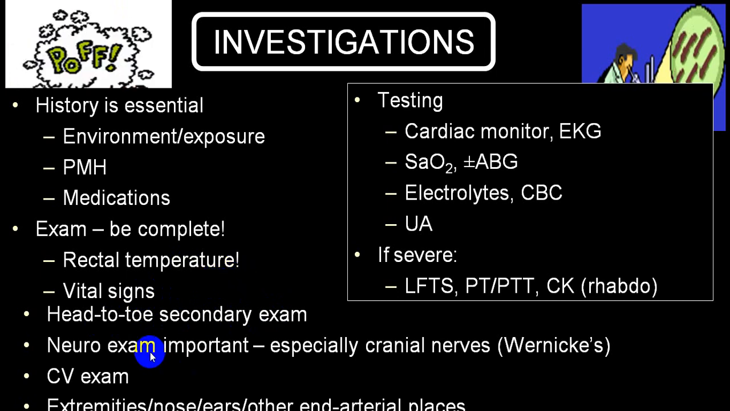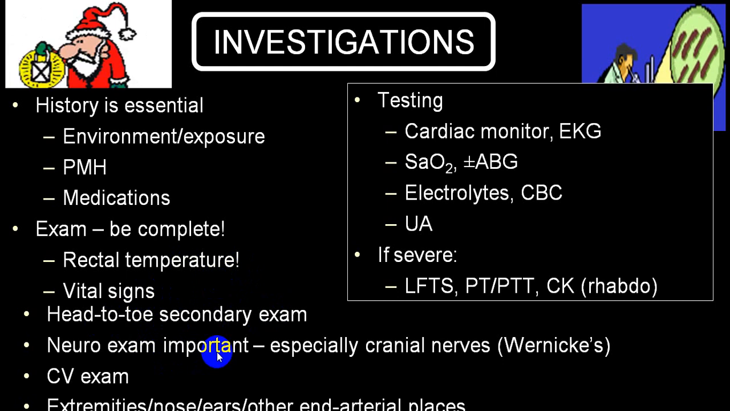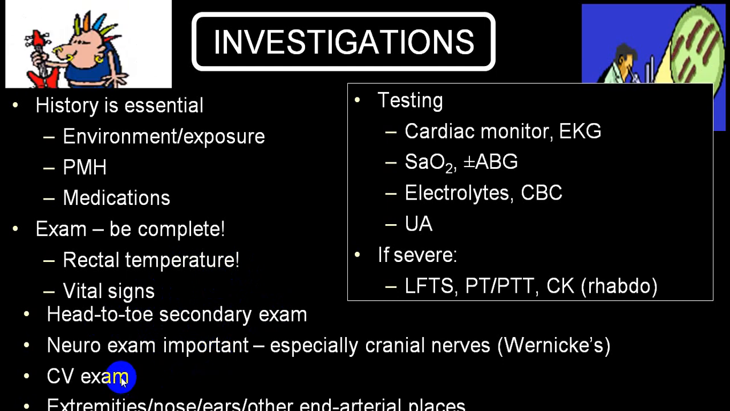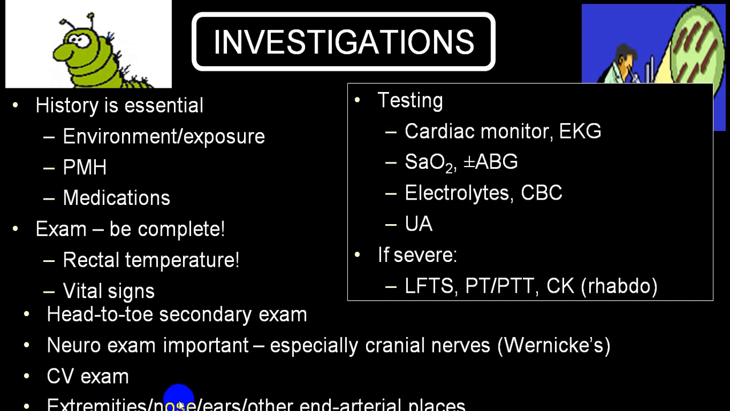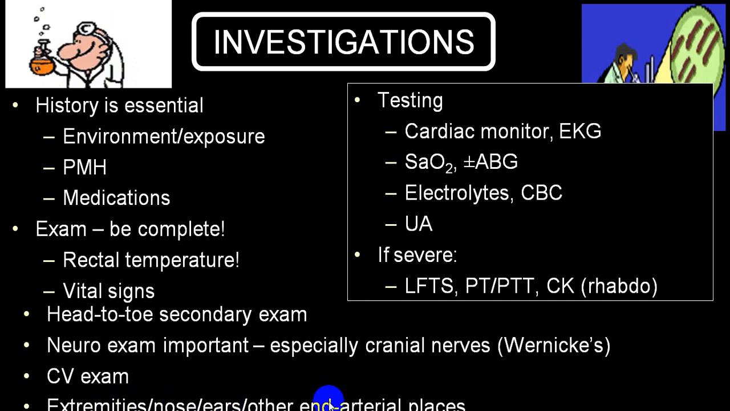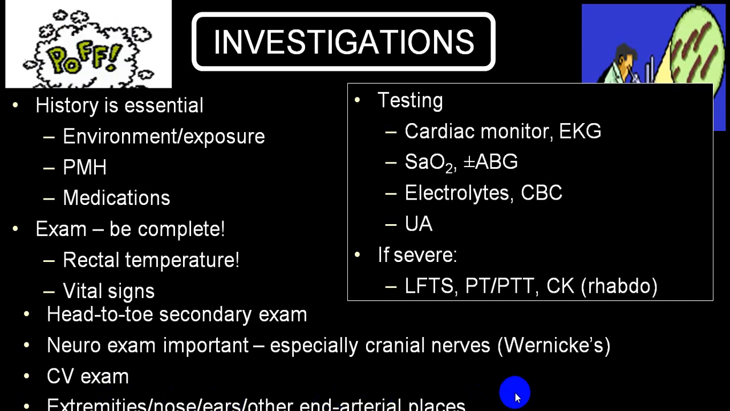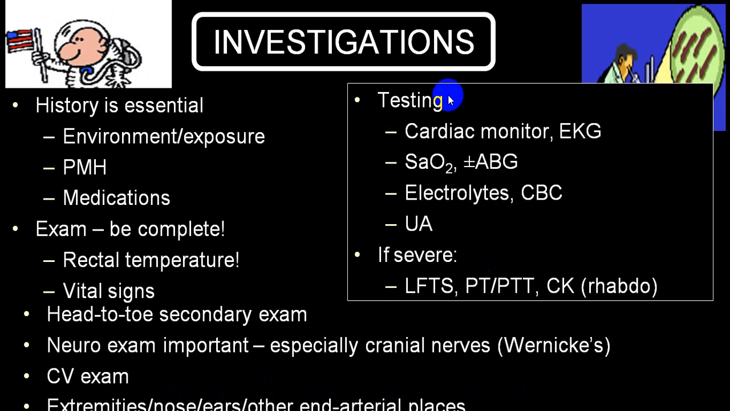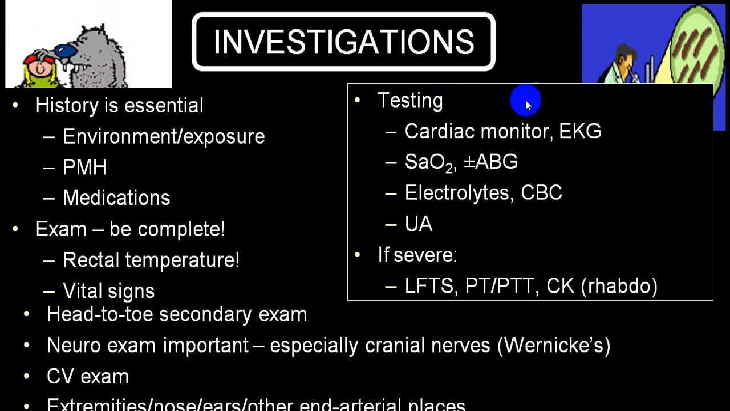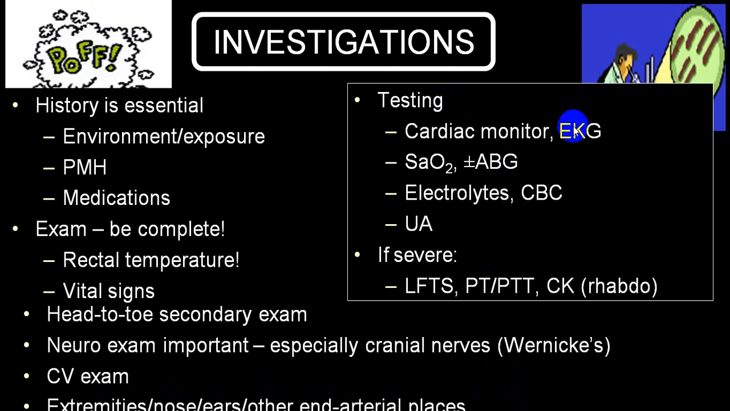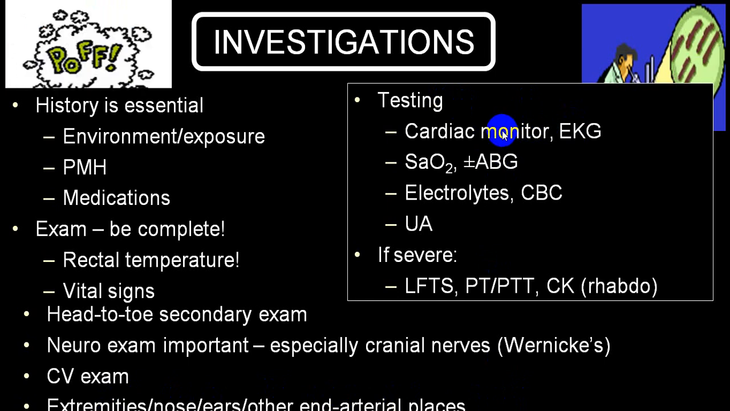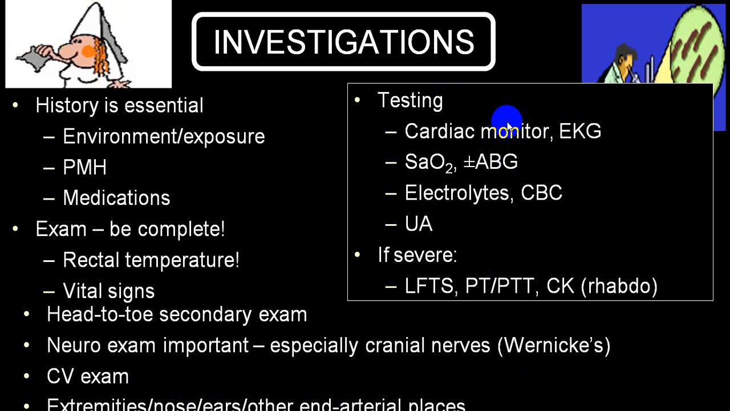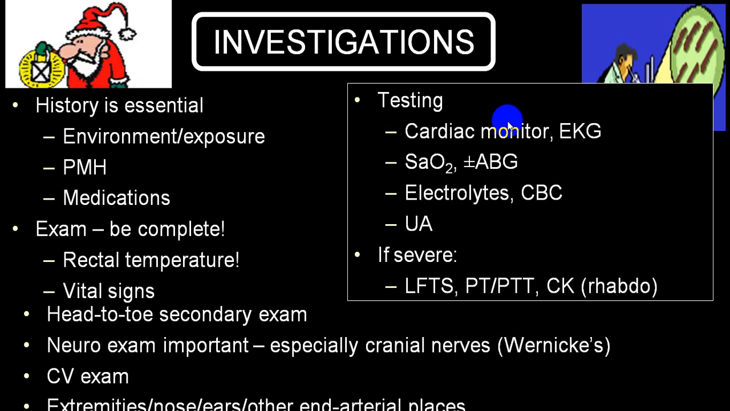Neuro examination is absolutely necessary. Cardiovascular examination is also necessary. You should examine the extremities, nose, ear and all peripheral arteries. As far as laboratory is concerned, EKG is a must. You should put them on a cardiac monitor because they are very prone to cardiac arrhythmias, and the person can have ventricular fibrillation and sudden cardiac death.